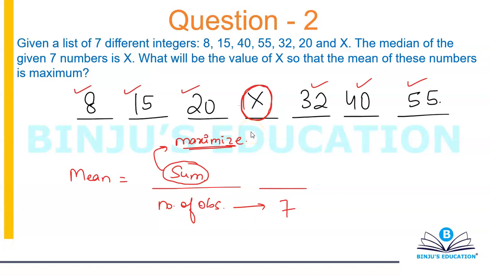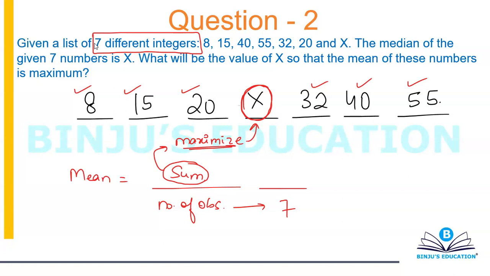So if I want to maximize my mean, I'll have to maximize my sum. That basically means I'll have to maximize the value of X. And what can be the maximum possible value of X? The maximum possible value of X is 31, because the question says 7 different integers. So the maximum possible value of X that I can take is 31.